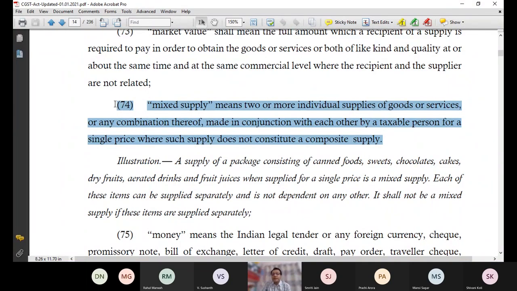Mixed supply means two or more individual supplies of goods or services or any combination thereof made in conjunction with each other by a taxable person for a single price, where such supply does not constitute a composite supply. Every supply will first become mixed. It has to be checked whether it can become composite or not. If it cannot become composite, it will remain mixed, otherwise it will be treated as composite.